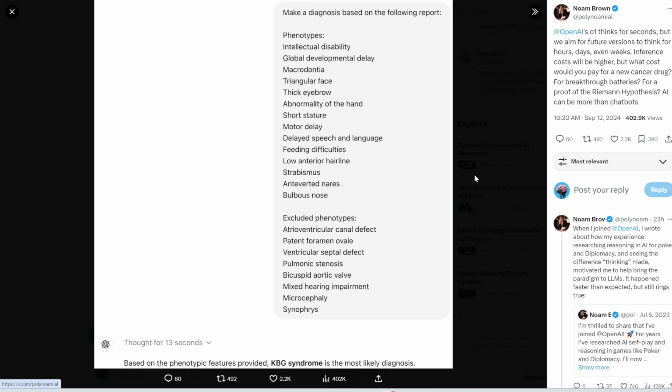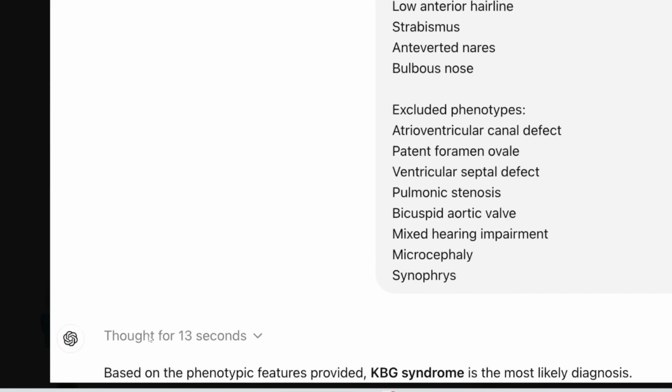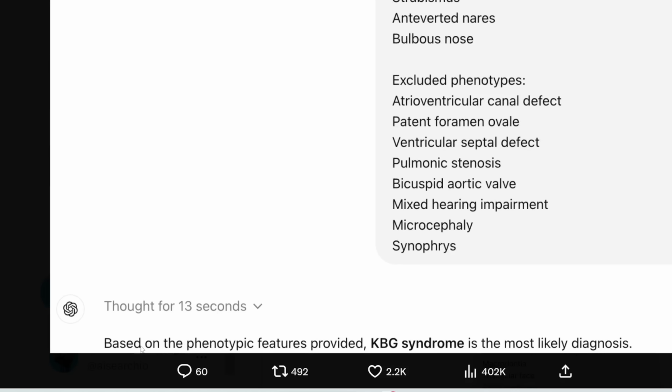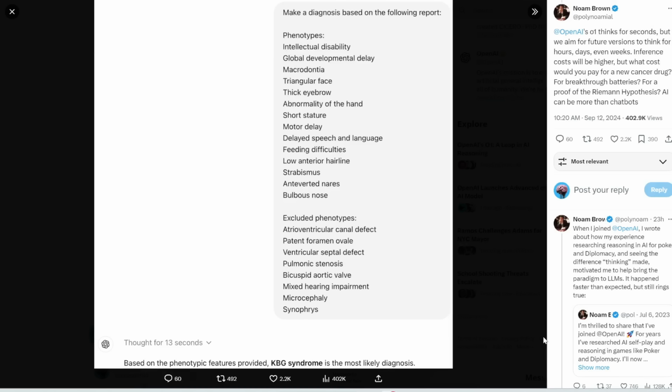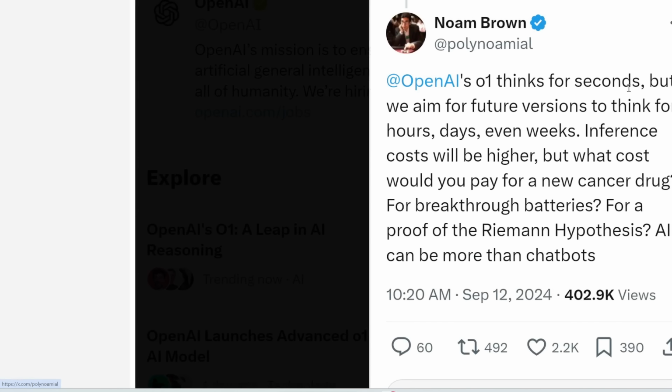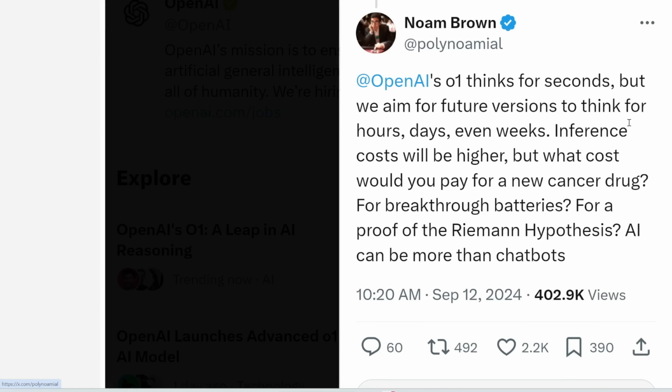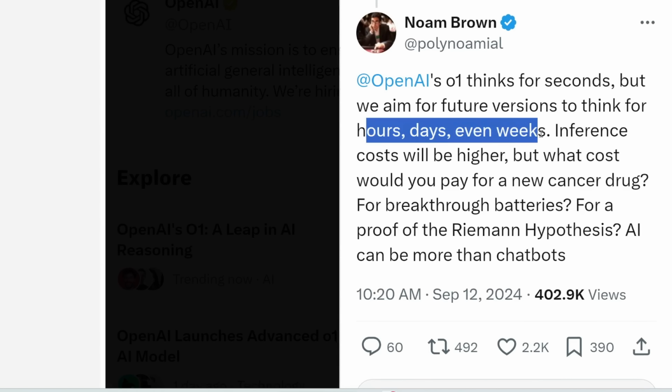And here is a complicated genetic question. So make a diagnosis based on the following report. So here are all the phenotypes and excluded phenotypes. And you can see here it thought for 13 seconds. And then based on these features, it predicted that KBG syndrome is the most likely diagnosis. That's pretty insane if you think about it. And I think this comment sums it up pretty nicely. So OpenAI's O1 thinks for seconds, but we aim for future versions to think for hours, days, or even weeks.